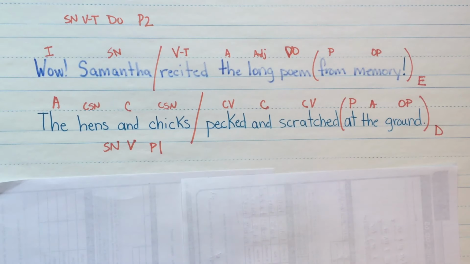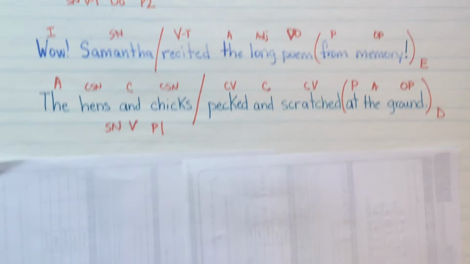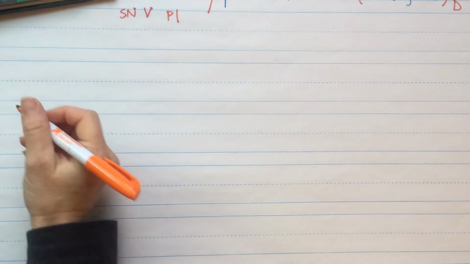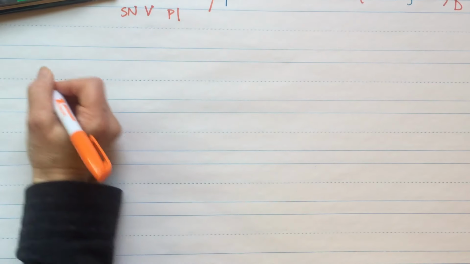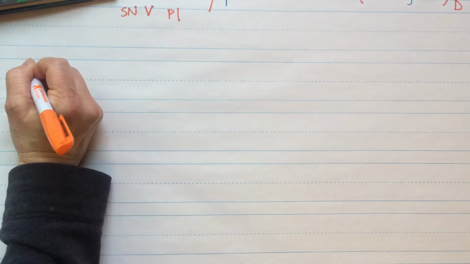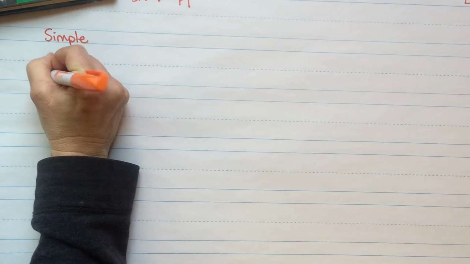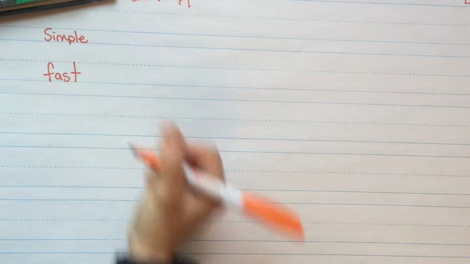All right. How did you guys do on those? Great. This is just practice, nothing new here. I am going to move on to something new today, though. We're going to talk a little bit about adjectives and comparative forms and superlative forms for adjectives. So let's take a look here. A simple form for an adjective. Let me just make sure you can see this. Okay, simple. How about fast? Okay.